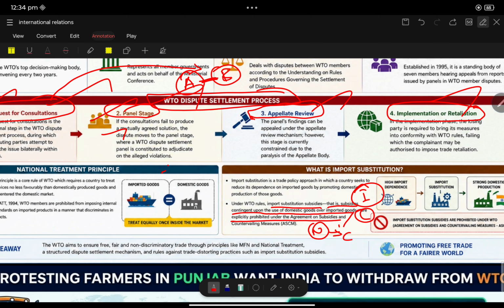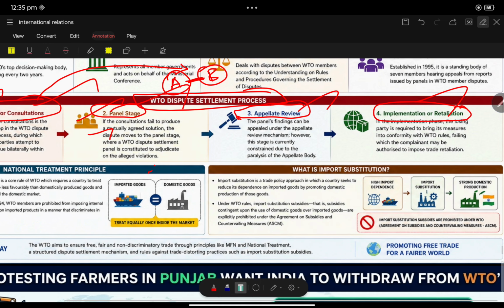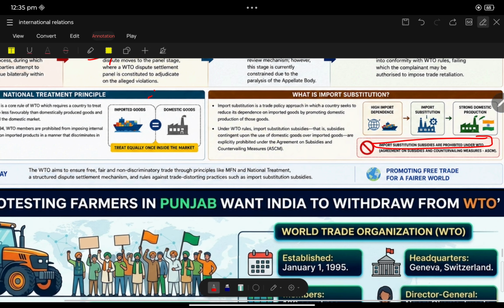Subsidies should not do this. That is import substitution. Import substitution is prohibited under the WTO. It is very important. You should give equal market representation for the imported goods also.